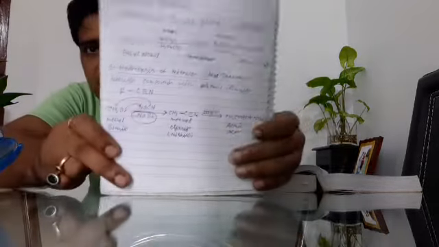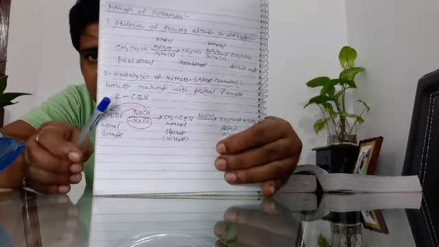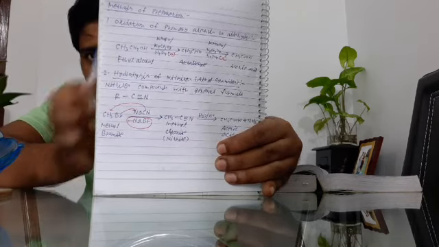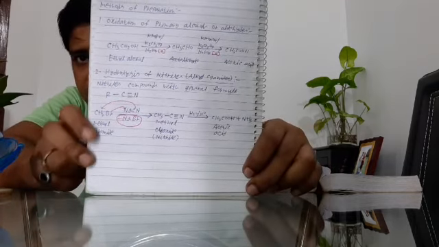Next is the hydrolysis of nitrile. What is a nitrile? Nitrile means alkyl cyanide. It can be another short question: what is a nitrile? Nitrile means alkyl cyanide, and the general formula of a nitrile is RCN, where R is any alkyl group and CN is the cyanide group. Very easy. Clear? So if we acid hydrolyze the alkyl cyanide, then it is converted to a carboxylic acid.